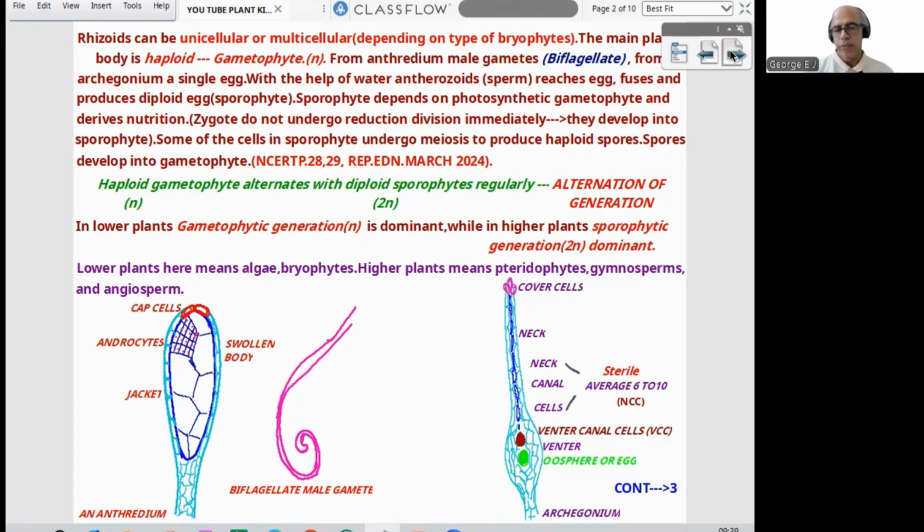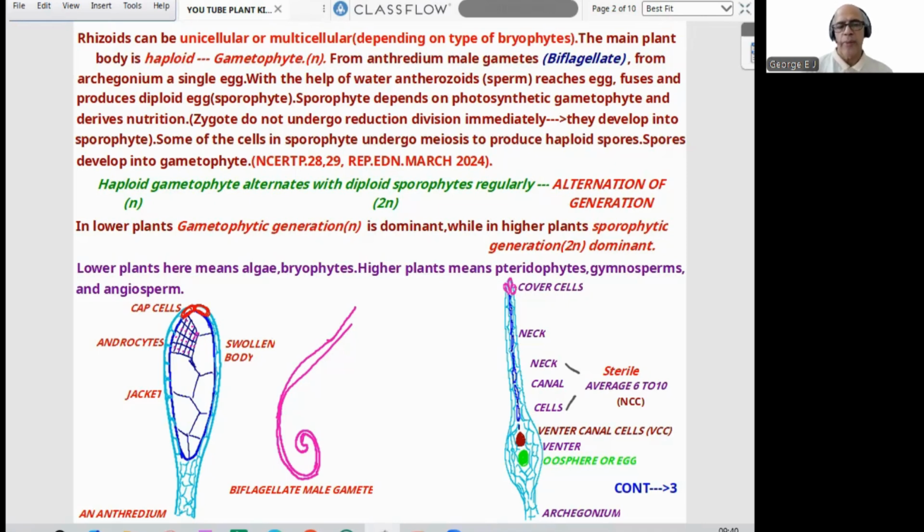Zygote normally will not undergo reduction division immediately. They develop into a structure called sporophyte. Sporophyte means diploid itself. Some of the cells in sporophyte undergo meiosis to produce haploid spores. Spores develop into gametophyte. This is a line given in NCERT, page number 28, 29, reprint edition, March 24. I think up to that it is clear. Haploid gametophyte alternates with the diploid sporophyte regularly. That is an event in plant side. This is called alternation of generation, n to 2n, n to 2n, this way.